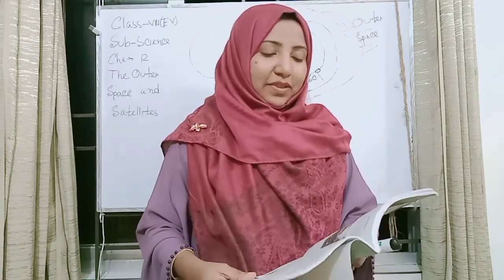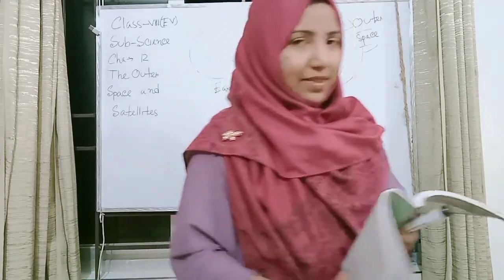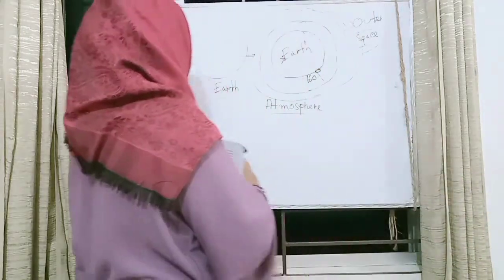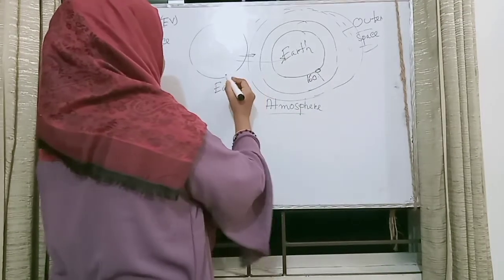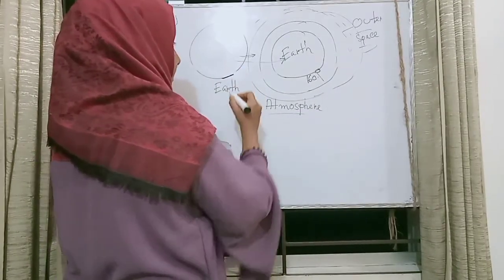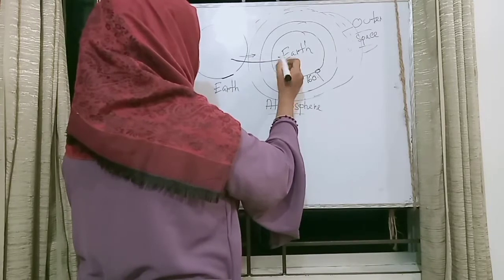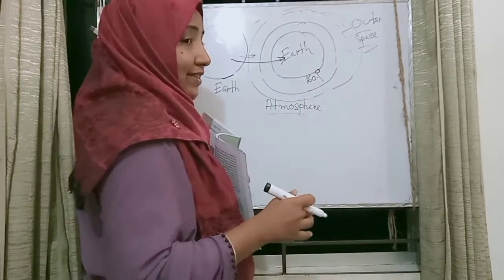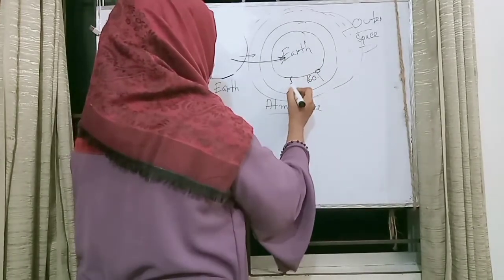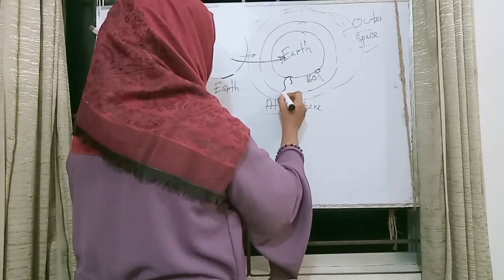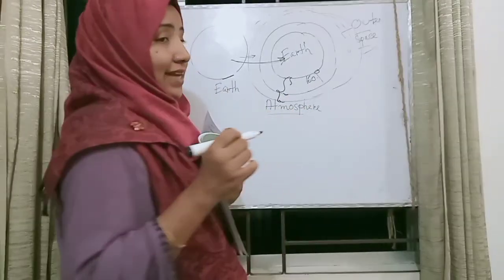Now, our first topic, the outer space. Please, everyone see the board. I have just drawn the first figure, the earth. The middle structure is the earth, and this space is another topic, the atmosphere.